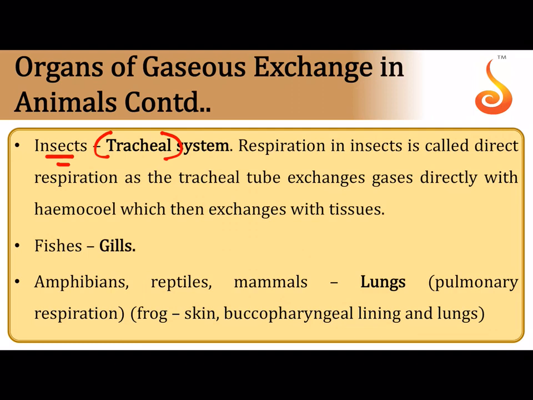And then we have vertebrates like the primitive or early vertebrates like the fishes. They are aquatic, so they depend on gills for respiration. And for the first time, lungs develop in amphibians. In amphibians, as you know, the larval stages respire through gills, whereas in reptiles, mammals and birds we have lungs, because we are completely adapted to a terrestrial mode of life.